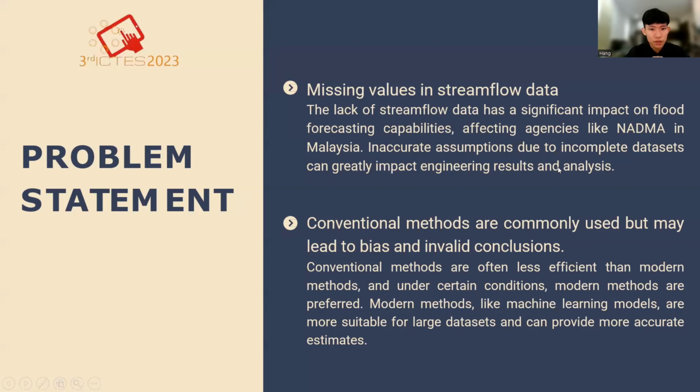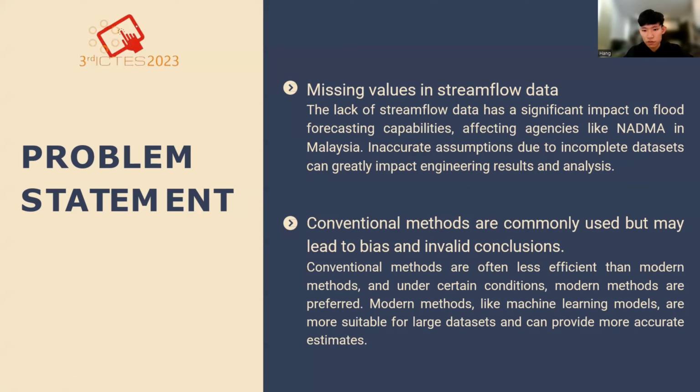So we have two main problem statements. First of all is our missing values. Streamflow datasets are often incomplete due to various reasons such as damage to measuring stations or battery depletion. All these missing values can hinder accurate predictions and invalidate all the statistical analysis results. Therefore, having a complete streamflow dataset without any missing values is crucial.